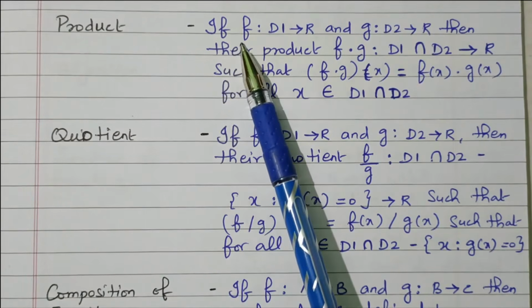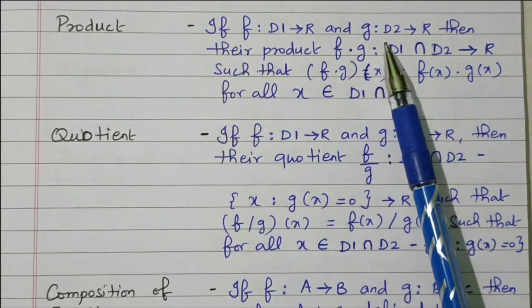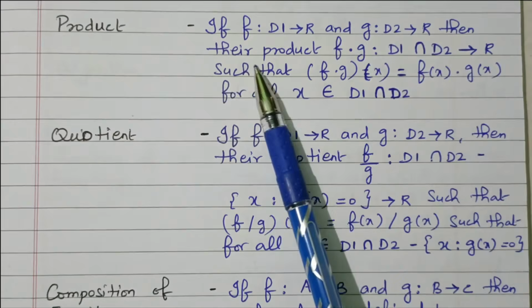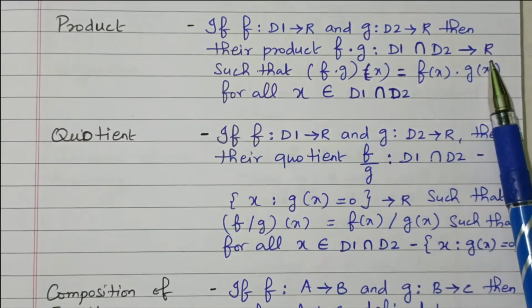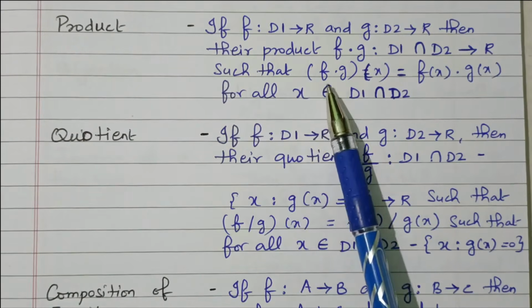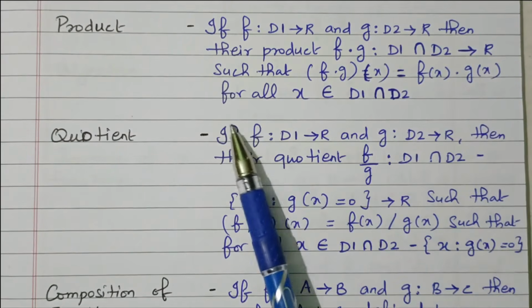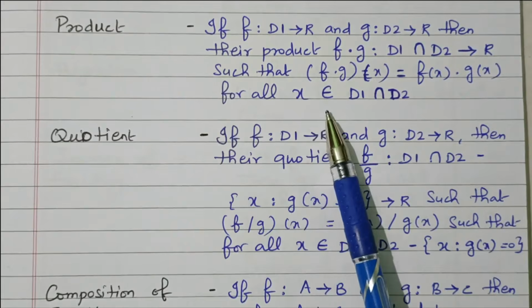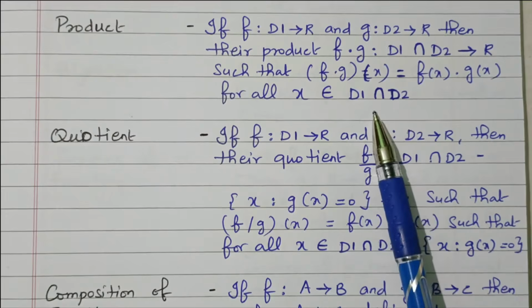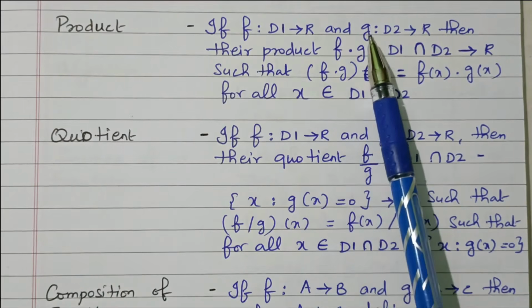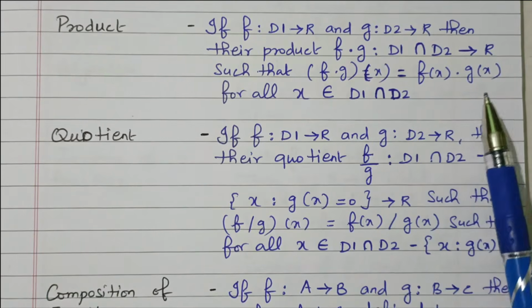Same thing. If function f: D1 to R and function g: D2 to R, then their product f into g: D1 intersection D2 to R, such that (f·g)(x) can be written as f of x into g of x for all x in D1 intersection D2. So this is about the product. We have f1 and f2; while multiplying these two we can write f of x into g of x.